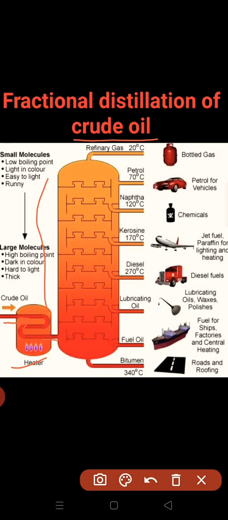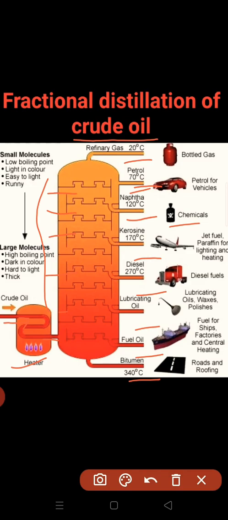It is a big container, which is divided or separated into different chambers, you can see, and after each chamber there are openings. As petroleum or crude oil is heated at different temperatures, I have told you earlier also, you will get different products. Like at 20 degrees Celsius you will get refinery gas, at about 70 degrees Celsius you will get petrol, and at about 120 degrees Celsius we can get naphtha, which is used in making chemicals.